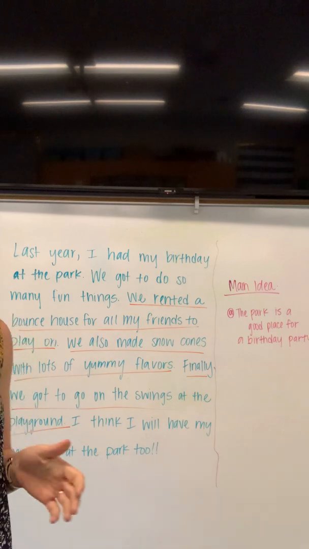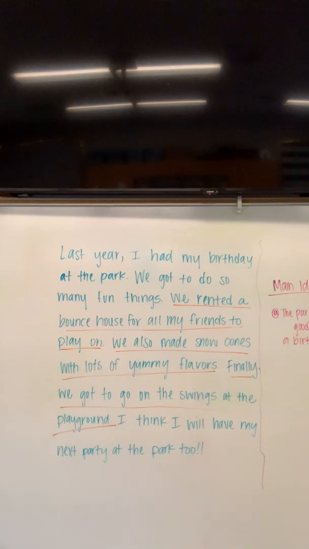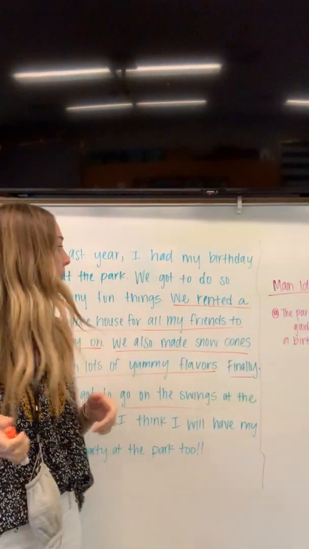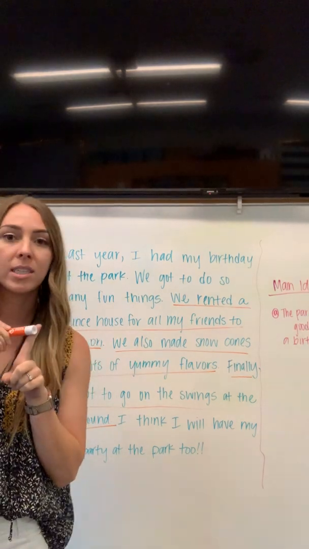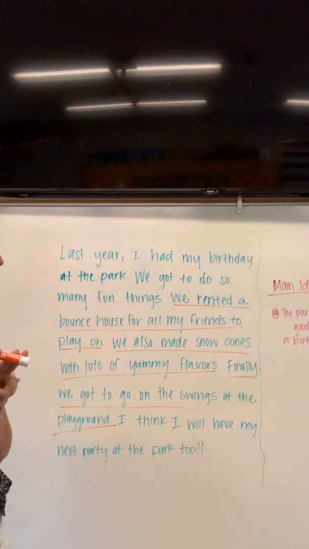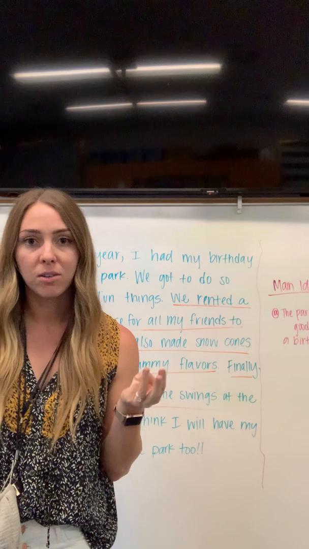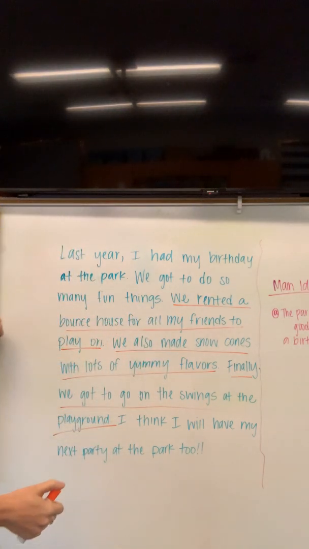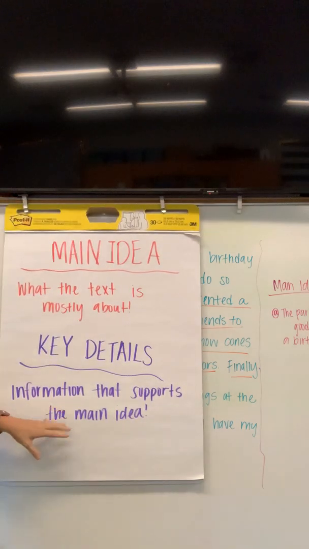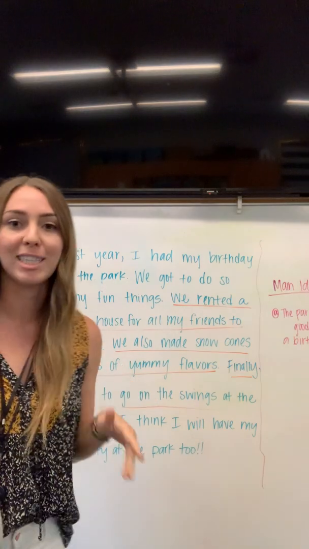Okay, so in that paragraph, I'm going to hop back over here. Lots of details that tell you why the park is a good place for a party. It's a good place for a party because you can rent a bounce house. It's a good place for a party because you can get snow cones there. And it's a good place for a party because we got to go on the swings. They have a playground. So three supporting details or key details that support the main idea that the park is a good place for a party.